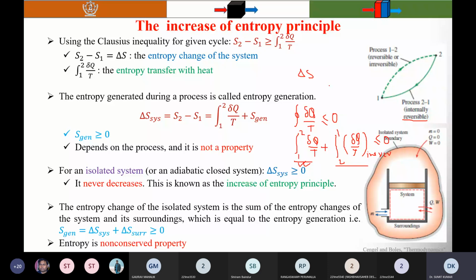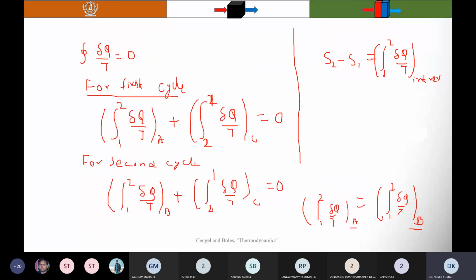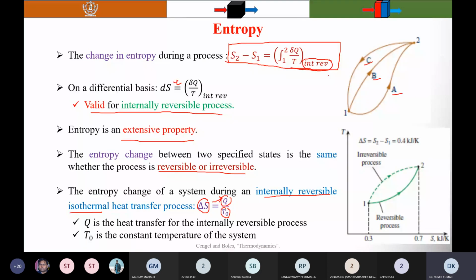What I say is that delta S equal to the integral from 1 to 2 of delta Q by T is valid only for the internally reversible process, as written here.